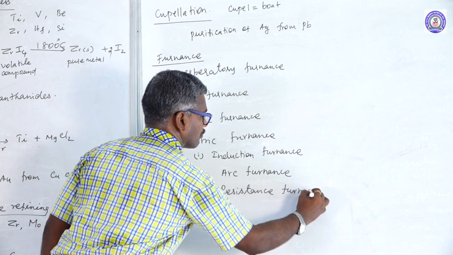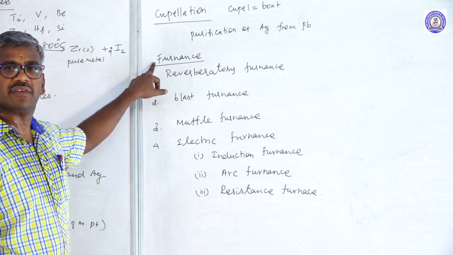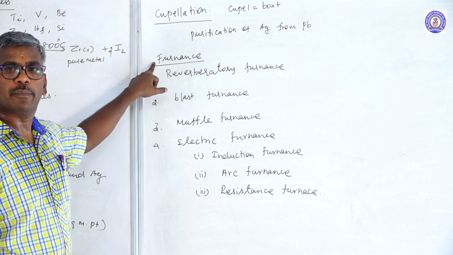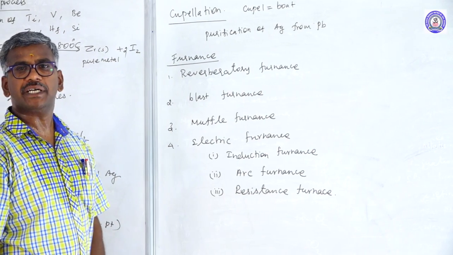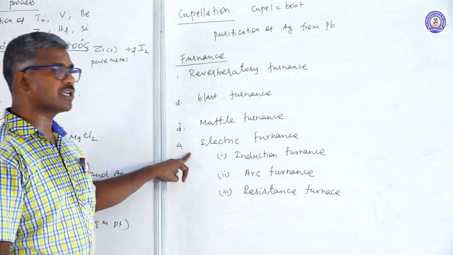This furnace is a device at which a high temperature can be produced by burning coal or passing electricity. They are classified into 4 types.